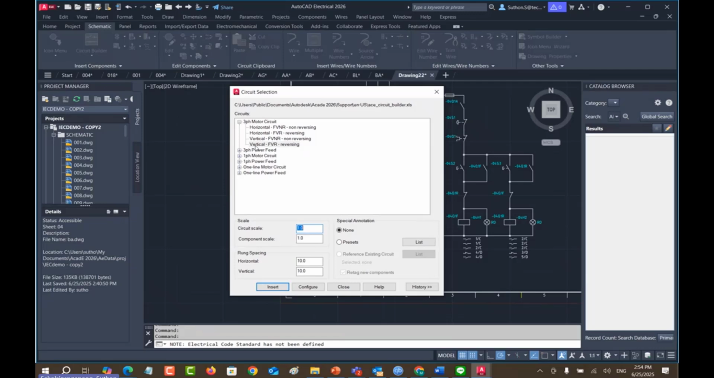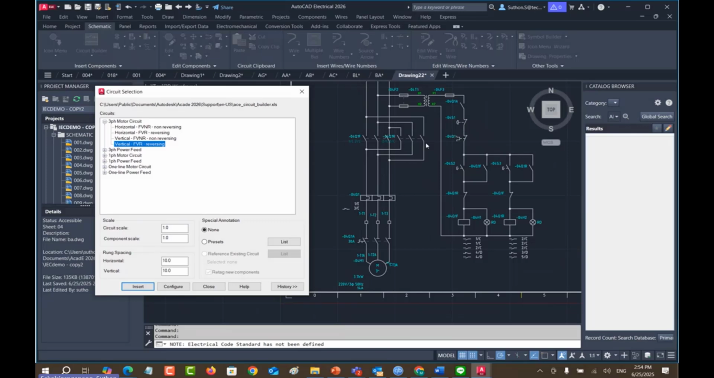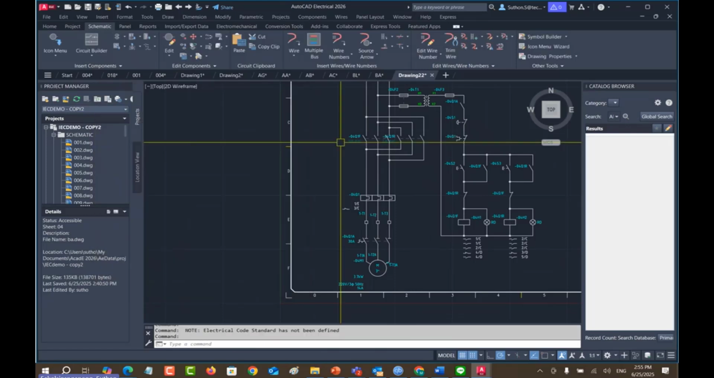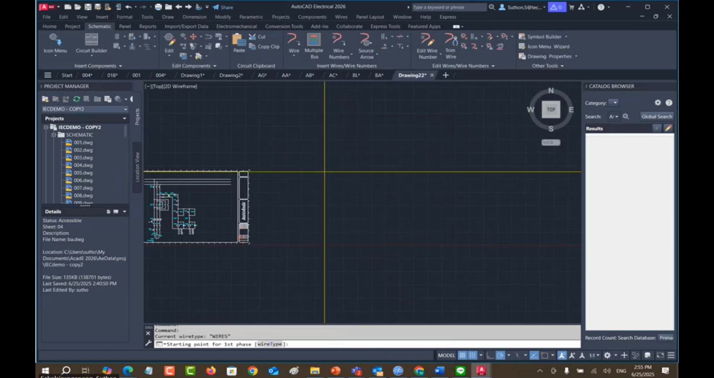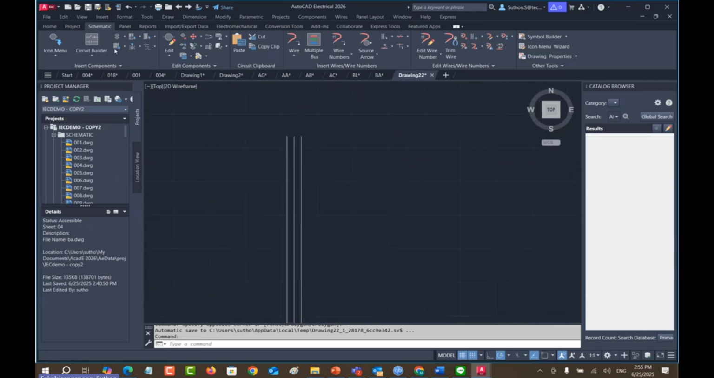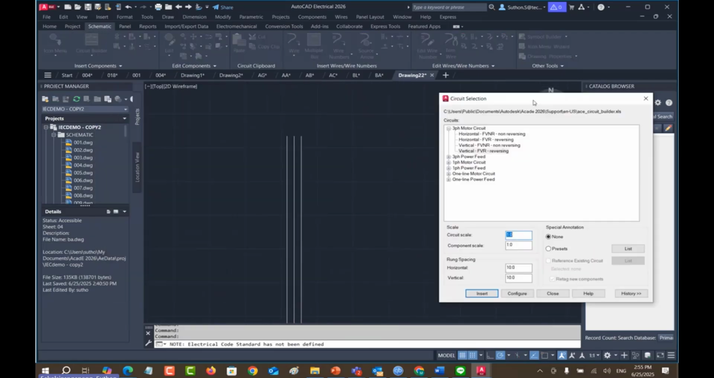What you can do, I use the vertical FVR reversing in this area, you see. But if you use not reversing, it won't have this area. It's the same. If you have the electrical background, you can understand this. And horizontal one is for vertical. What does it mean when you create a multiple bus vertically here? And you want to create the circuit in the horizontal position, you use the circuit builder, the same command.